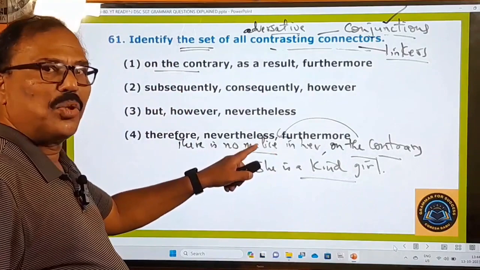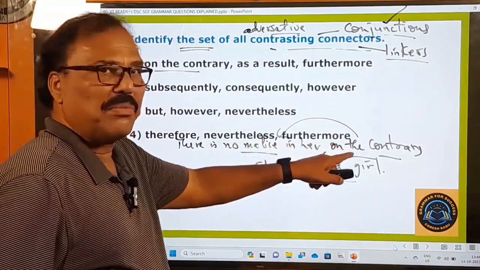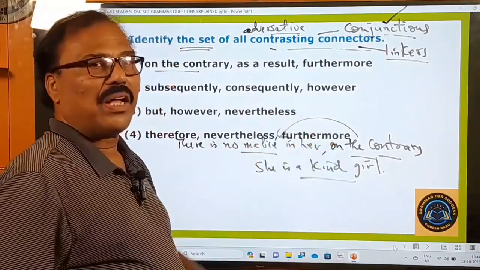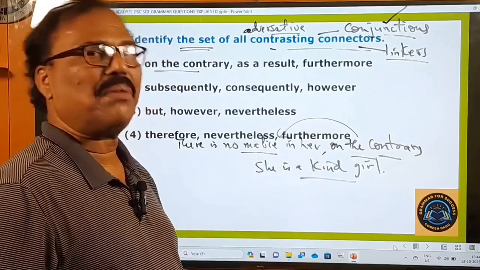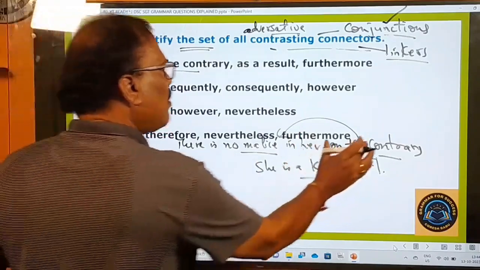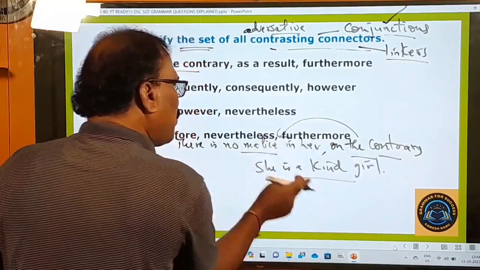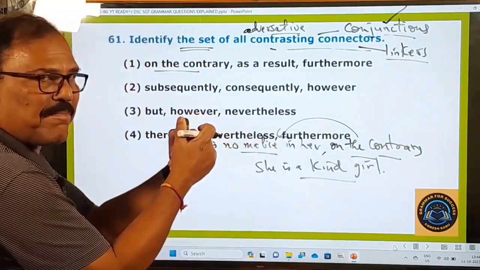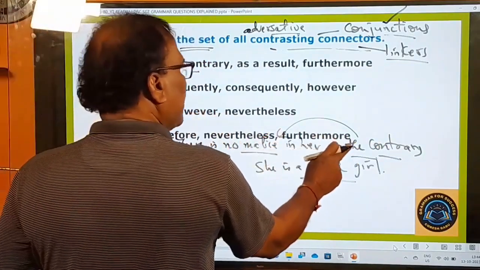ఆమెలో ఎలాంటి దుర్బుద్ధి లేదు. On the contrary means తద్విరుద్ధంగా ఆమె ఒక దయగల అమ్మాయి, ఒక మంచి అమ్మాయి. So in this way, on the contrary is connecting these two opposite statements. So therefore it's a contrasting connector, right?